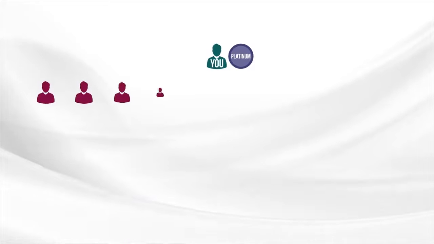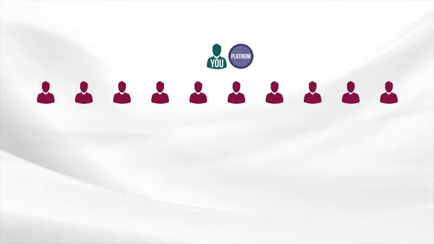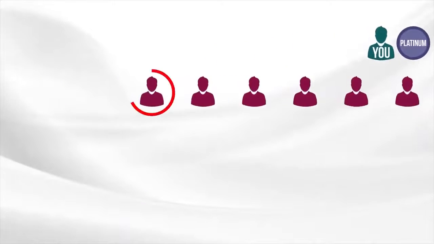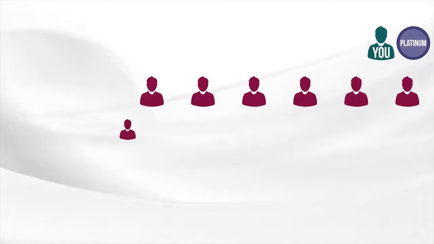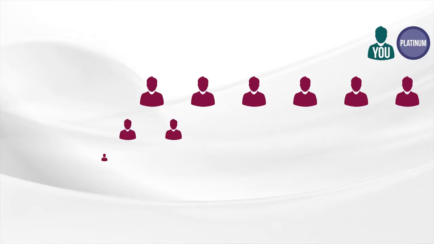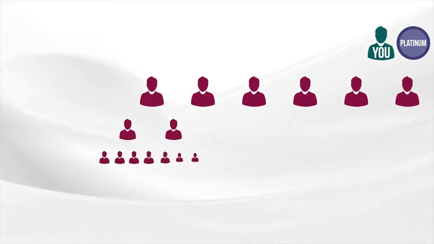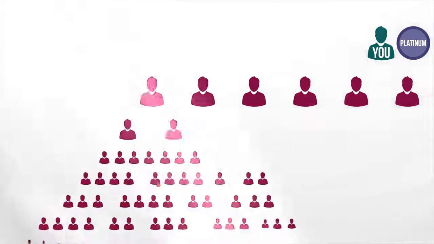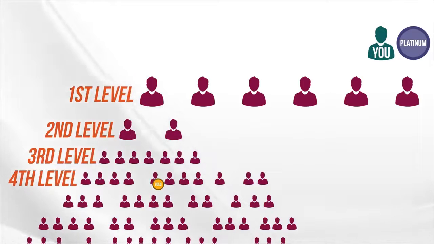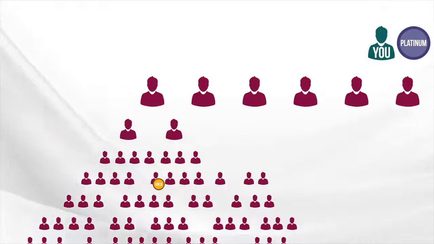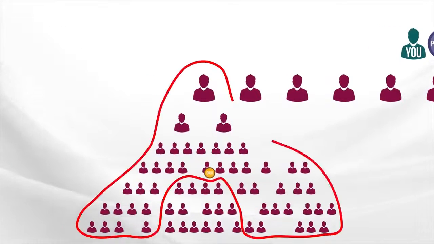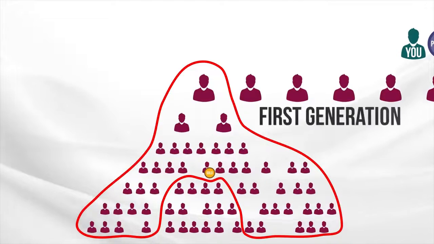So using our example of you having 10 enroller tree legs, let's just say in this first leg, the first person you enrolled, that person enrolled 2 people. One of those 2 people enrolled a few more. The other one enrolled a few. These people duplicated. Then boom, here on your 4th level, someone achieved the rank of gold. All of this volume down to and outside of this gold ranked member is your first generation of volume.